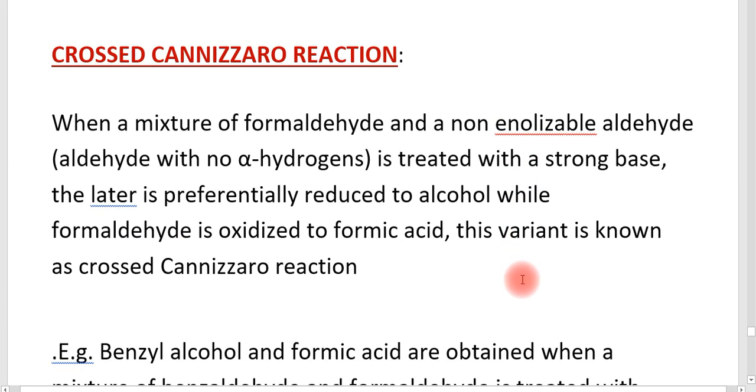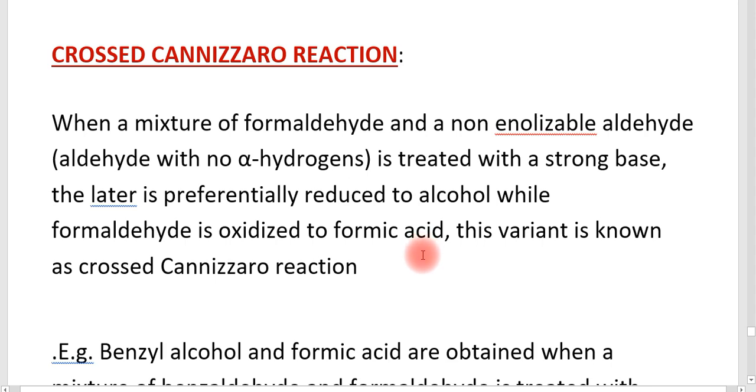And now we are entering into the next reaction, the Crossed Cannizzaro reaction. The Crossed Cannizzaro reaction is when a mixture of formaldehyde and a non-enolizable aldehyde is used. We know what a non-enolizable aldehyde is: an aldehyde with no alpha hydrogen. If formaldehyde and a non-enolizable aldehyde are treated in the presence of a strong base, the latter is preferably reduced to alcohol. That means the second aldehyde is preferably reduced to alcohol, and the formaldehyde is oxidized to formic acid.